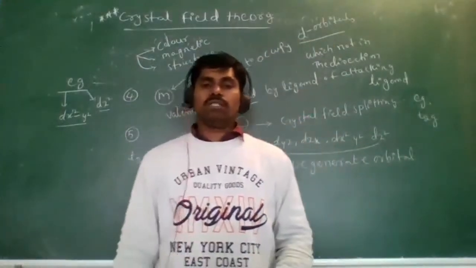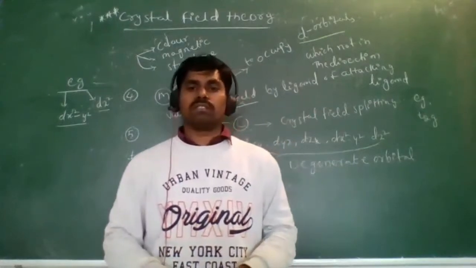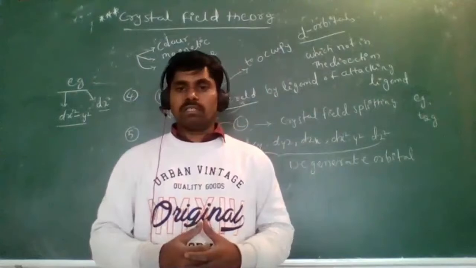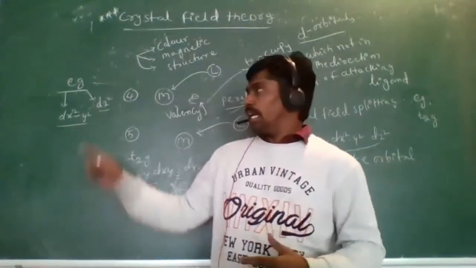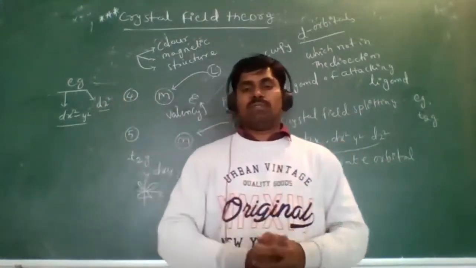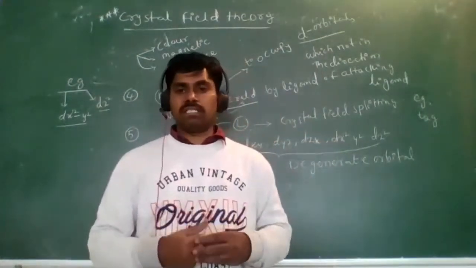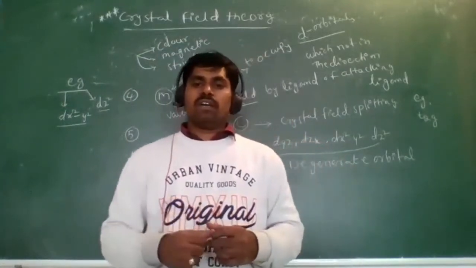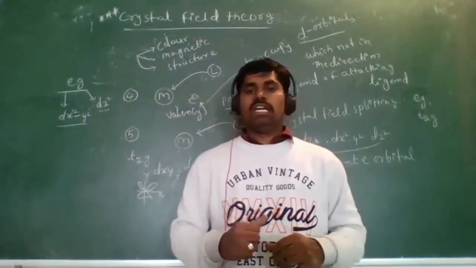Finally, when the ligands enter toward the central metal atom, the five degenerate d orbitals convert into two sets of group orbitals having different energy, the Eg and T2g. The d orbitals oriented along the axes we call the Eg orbitals, and the d orbitals oriented in between the axes we call the T2g orbitals.